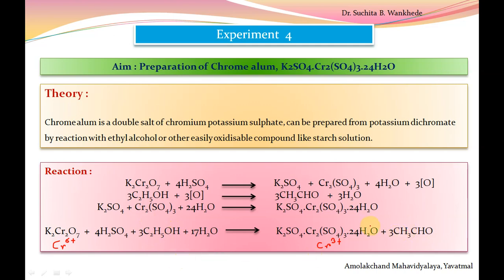So this reaction of potassium dichromate in acidic medium with ethyl alcohol is a redox reaction. Such type of reaction is called the oxidation reduction reaction, or simply it is known as the redox reaction. And after redox reaction, the product which we get is chrome alum.